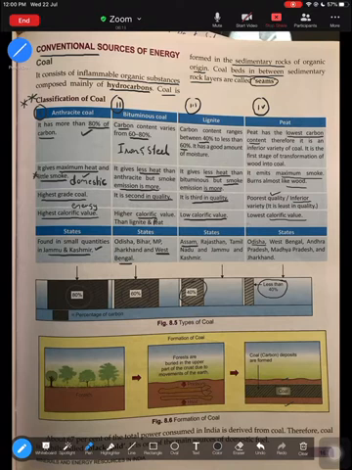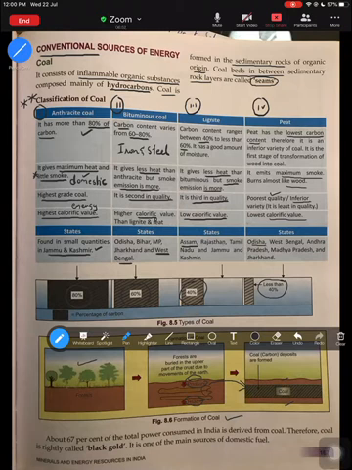Now, how is coal formed? This is something we've already covered in class 9, but I'll quickly sum up with the help of this picture. When trees and vegetation decay, they start depositing and keep piling up on the surface of the earth. It takes millions of years, and because of extreme heat and pressure, after they decompose, they convert into coal. So coal is basically organic in nature, because it is mostly from the dead remains of vegetation.